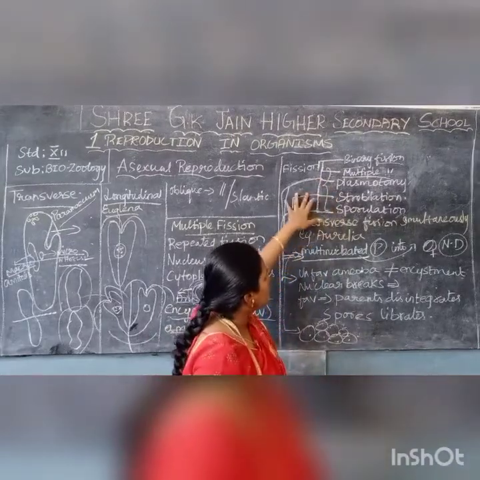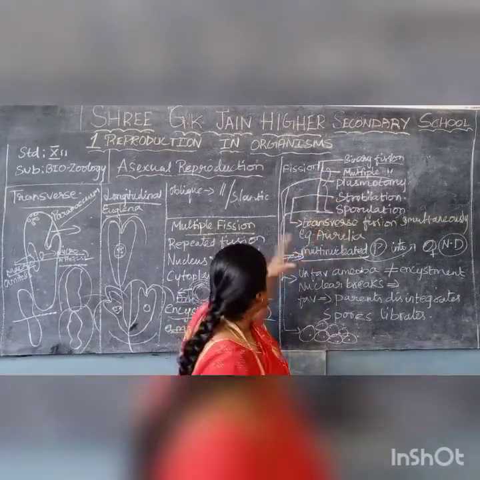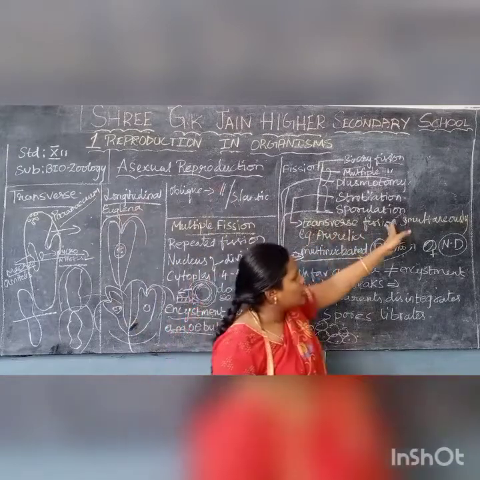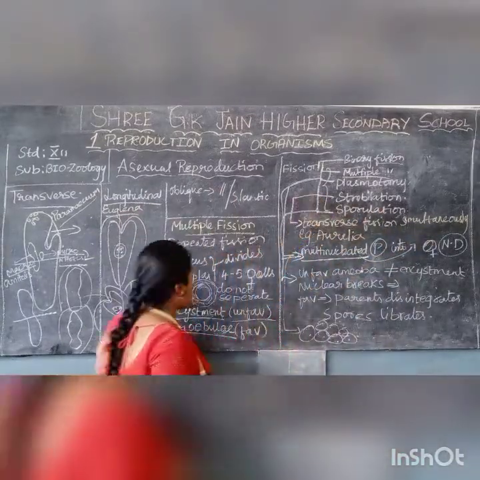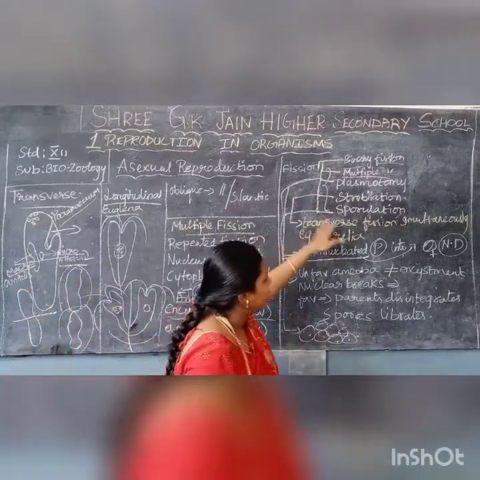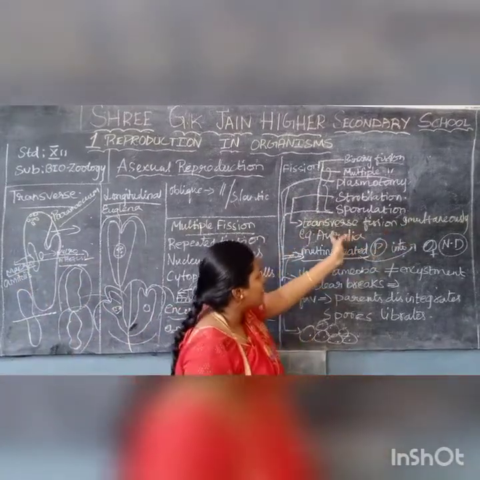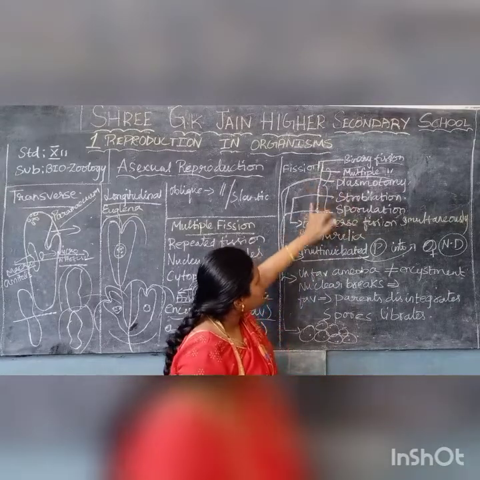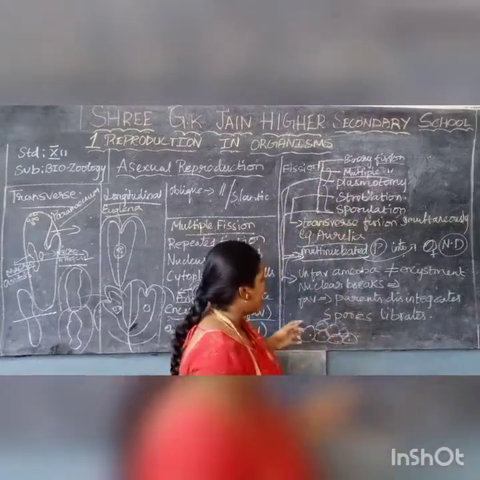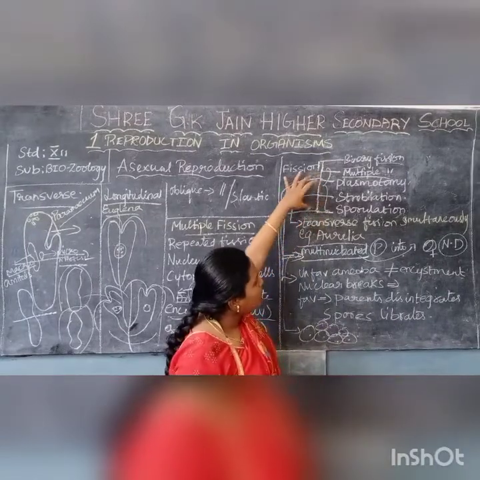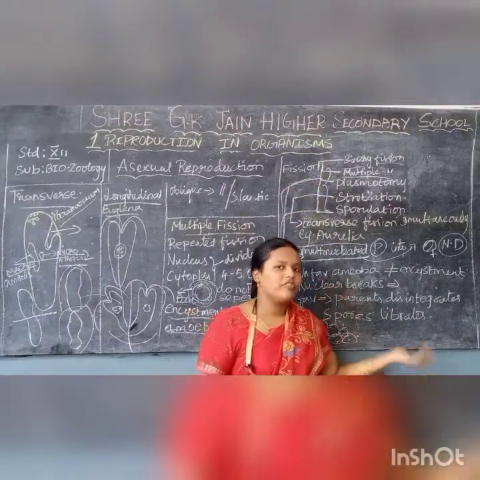Next is strobulation. Transverse fission simultaneously takes place in strobulation. We had seen the transverse fission, right? Yes, this thing takes place continuously and simultaneously. So the example for strobulation is aureola. Understood? Very easy thing. Next is sporulation. This is the last type of fission.